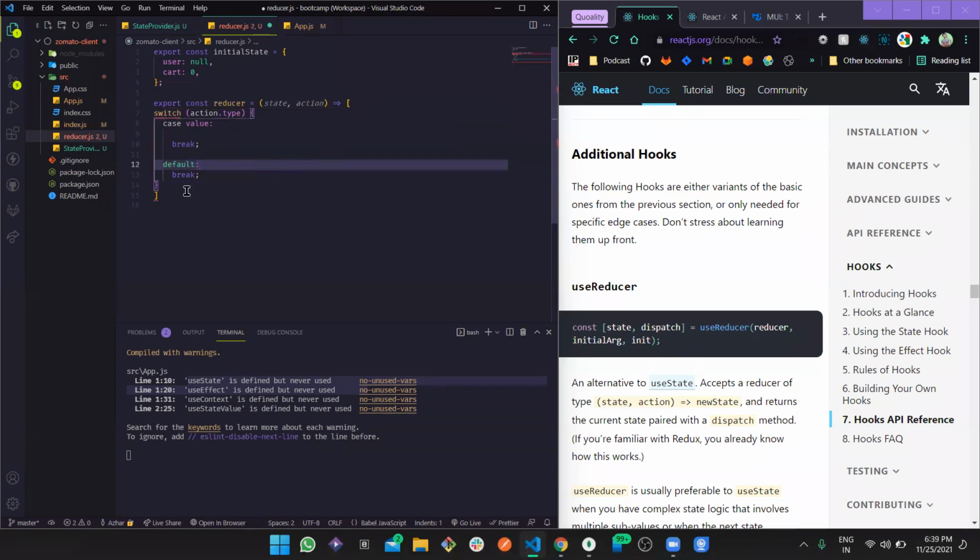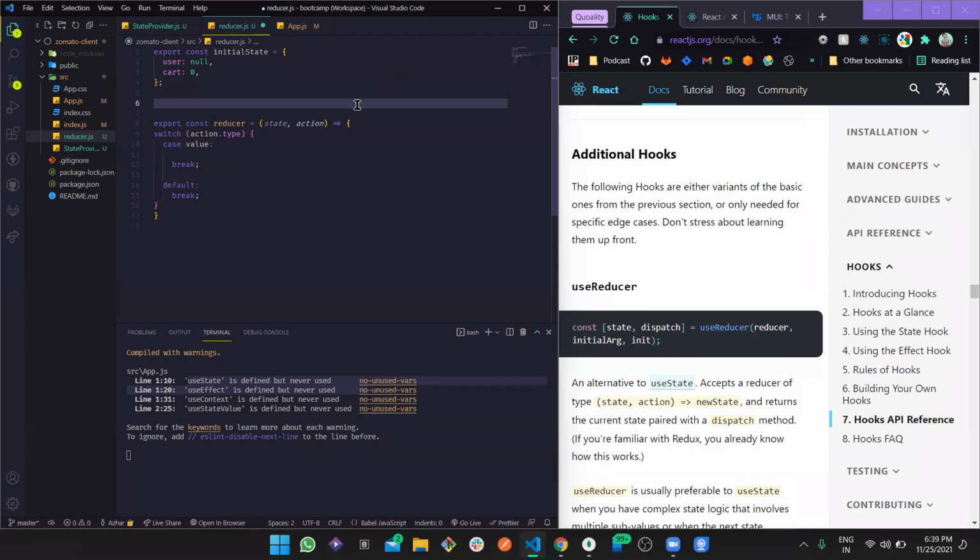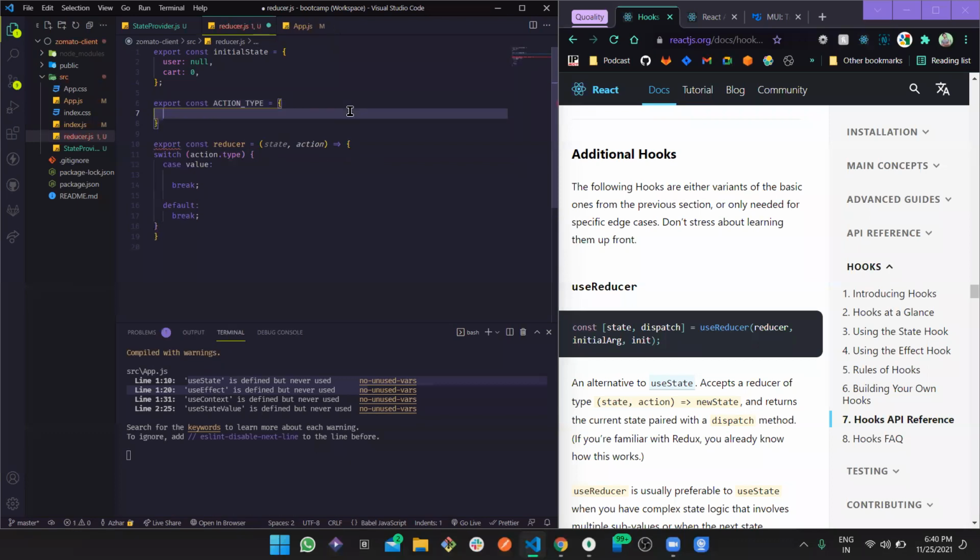And then what kind of error is that? Expression, comma. Oh, wow. This is a third one. Okay. And then the value, we also need to define what kind of object it needs to be, right? So from the reducer, let's create another file, which we can call something like action type, which is going to be an object.